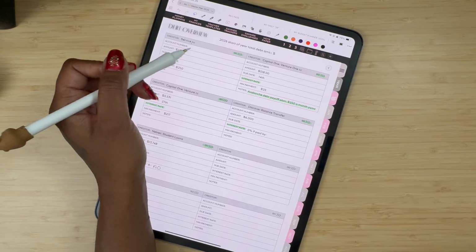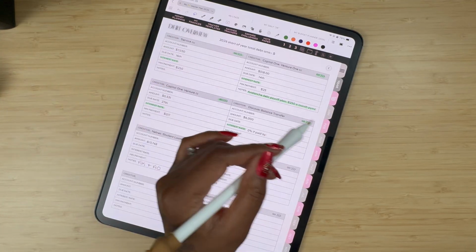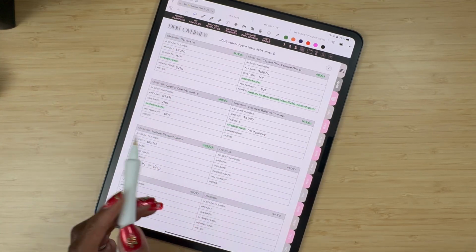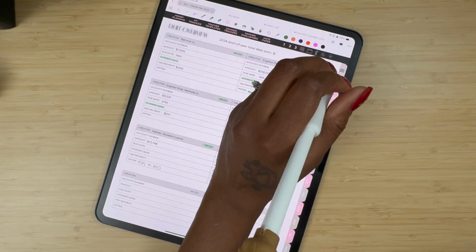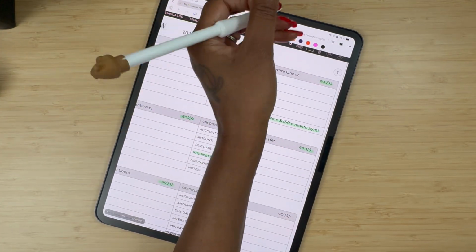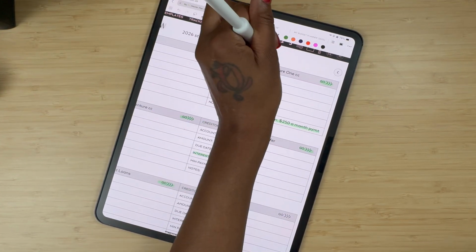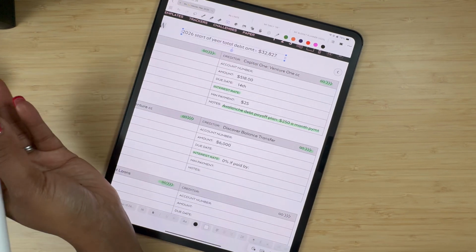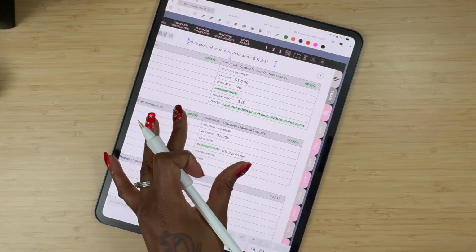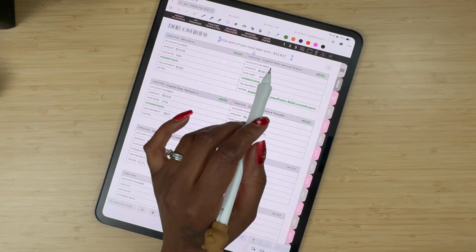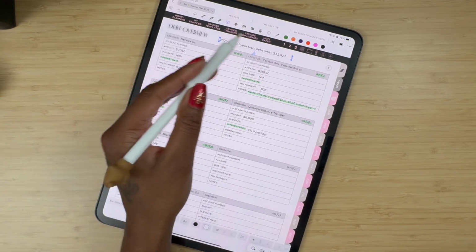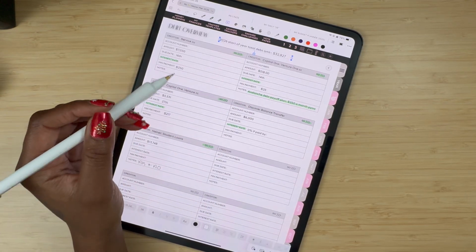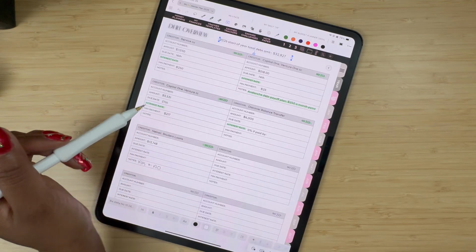And this is my debt overview page. For the sake of time, I went ahead and added all of my creditors in here as well. My starting amount for the year was 32,827. Okay, so 32,827. That's my starting debt amount for the year of 2026. So I have all my information in, but I need to come in and fill in the interest rates. That's what I need to do.